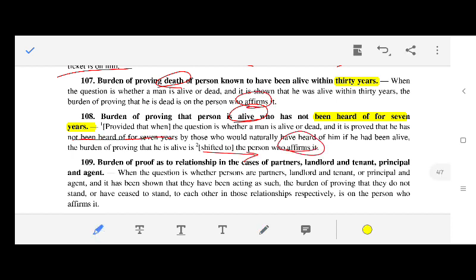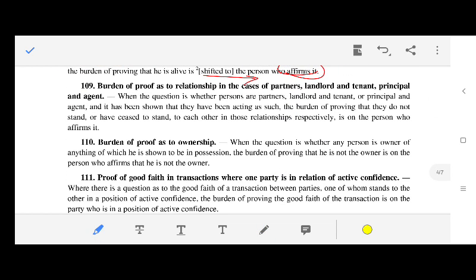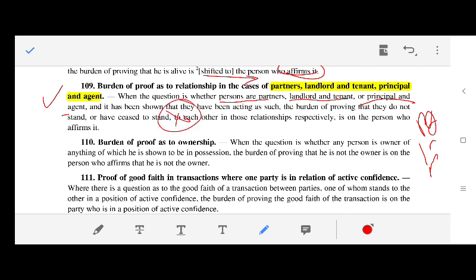The burden of proving a relationship in case of partners, landlords, tenants, principal and agents. It's very simple: principal, agent, landlord, tenant and partners. The question is whether persons are partners, landlords, tenants, principals and agents. It has been shown that they have been acting as such. The burden of proving that they do not stand, or have ceased to stand, to each other in that relationship is on the person who affirms it.